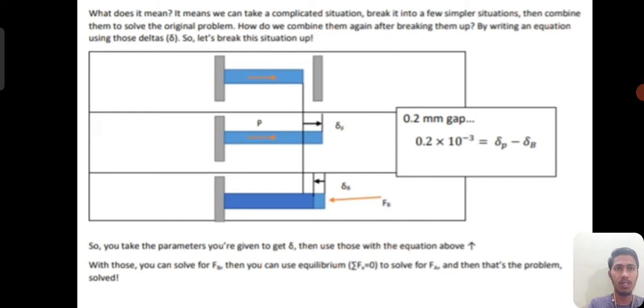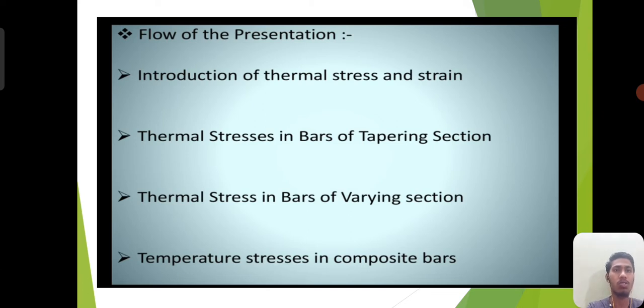Can you observe the figure? First, in between there is one bar, and in the second figure there is a change in the length, and in the third figure we can tell that the change in the length is delta x. So you can take the parameters you weren't given as delta, then use those with the equations above. With those you can solve the problem. Then the equilibrium: sum of x components equals 0, sum of the y components equals 0. That's the problem to be solved. And also we can calculate the moments: sum of the moments equals 0.